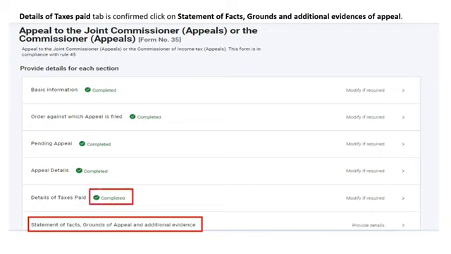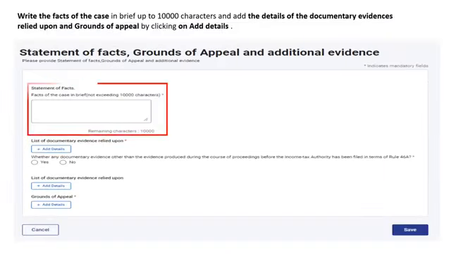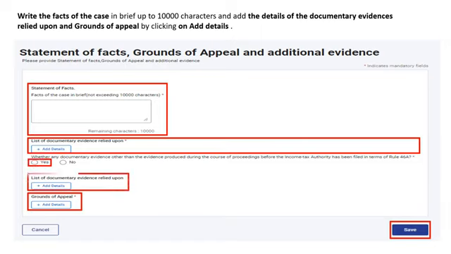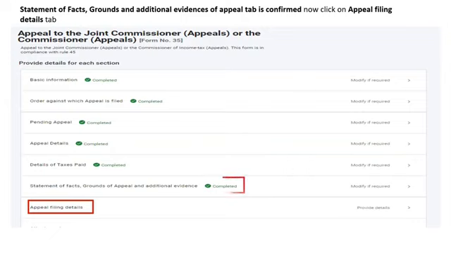Click on Statement of Facts, Grounds of Additional Evidences of Appeal. Write the facts of the case in brief and add the details of documentary evidences relied upon and grounds of appeal by clicking on Add Details. You can also add the documentary evidences other than the evidences produced before the income tax authority during the course of proceedings. If you wish to add such evidences, click on Yes and then attach the list of documentary evidences relied upon. Statement of Facts, Grounds of Appeal and Additional Evidence tab is now confirmed.